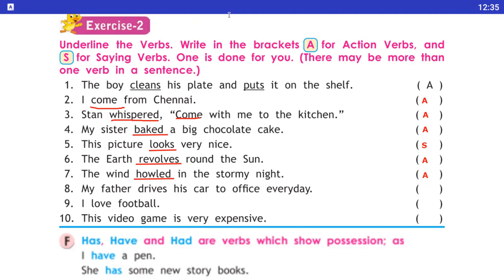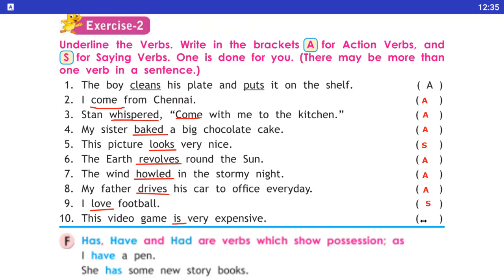Okay. Now, number 8, "My father drives his car to the office every day." So here, drives is a verb. So here is the action verb. Okay. Now, number 9, "I love football." Here, love is a saying verb. Now, number 10, "This video game is very expensive." So is is also a verb, a saying verb. Okay students, this is not an action verb.